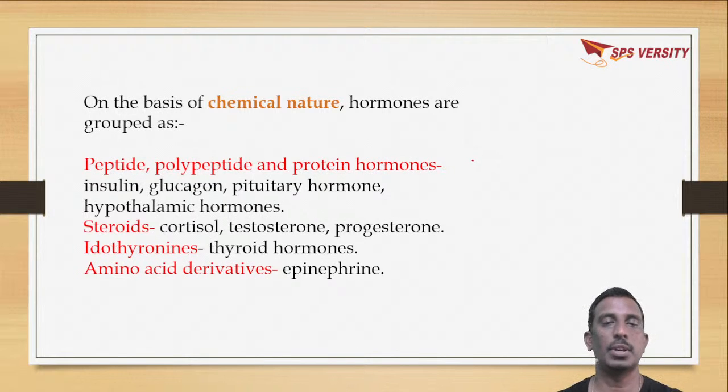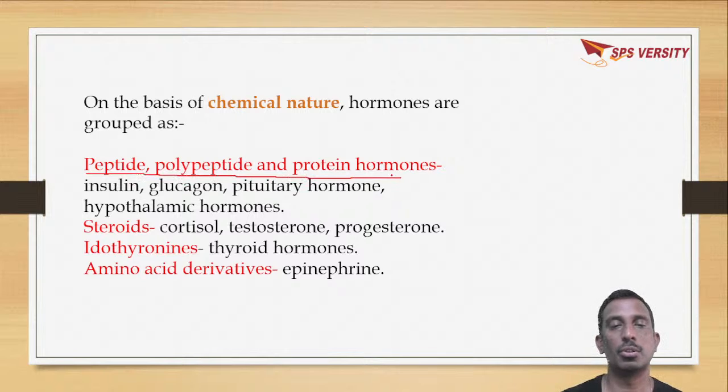On the basis of chemical nature, hormones are grouped into different categories like peptide, polypeptide and proteinaceous hormones, which include insulin, glucagon, pituitary hormones, and hypothalamic hormones. These all are peptide hormones.